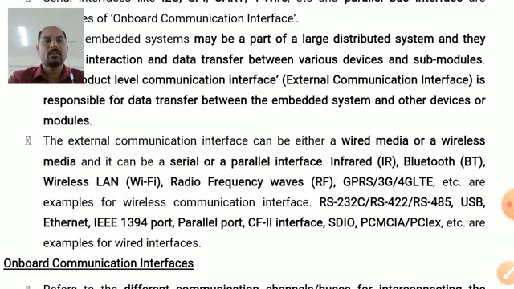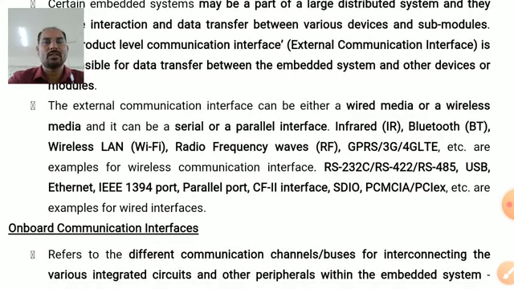Examples are infrared, Bluetooth, wireless LAN, radio frequency waves, GPRS, 3G, 4G, LTE, that is VoLTE, which are the wireless communication interface examples. RS-232, RS-422, RS-485, USB, Ethernet, IEEE 1394, parallel port, CF2 interface, SDIO, PCMCIA, these are the examples of wired interface. Let me begin with the first type of communication interface, that is onboard.